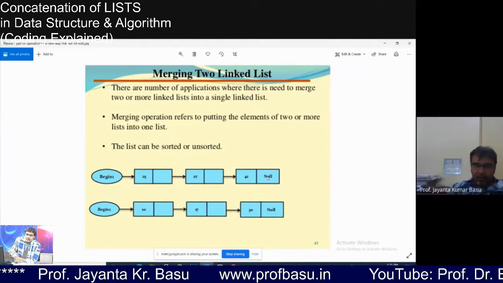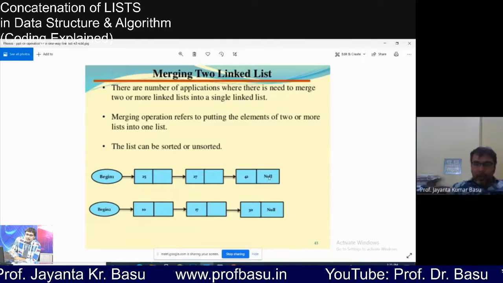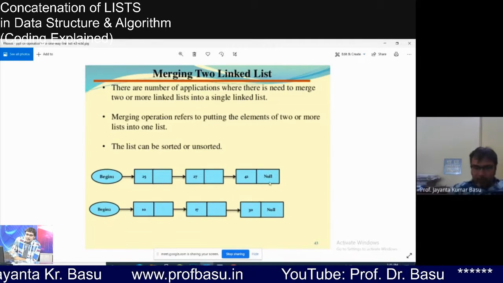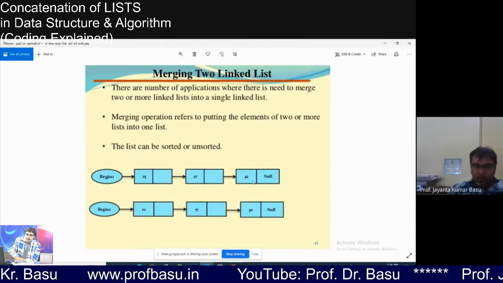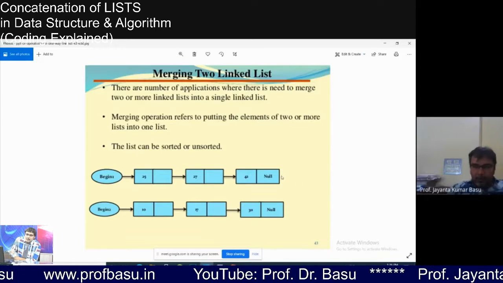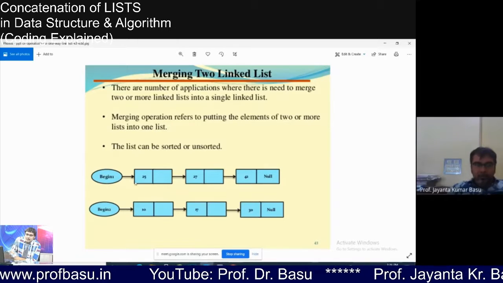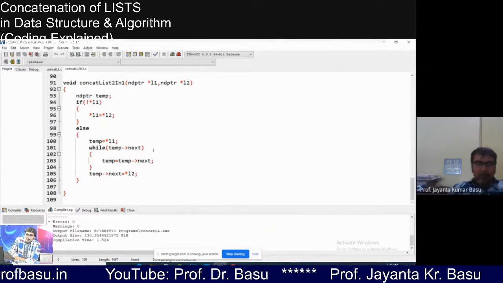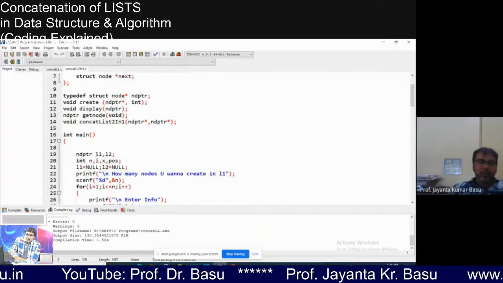Then after the end of list 1, we will get a null in the next part of this node, right? So we will just replace this null value with the address of root 2, means this will be our pattern. We will make this link here. Got it? So first we have to traverse. Everything remains the same as before.